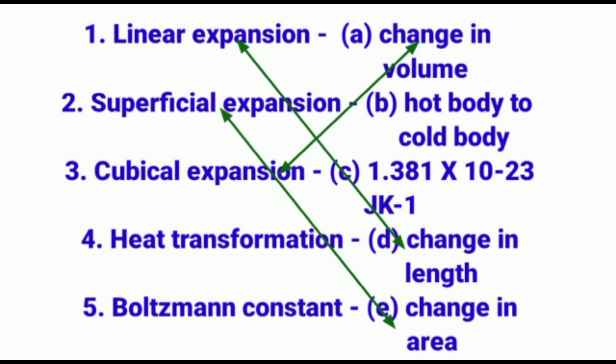Heat transformation, hot body to cold body.